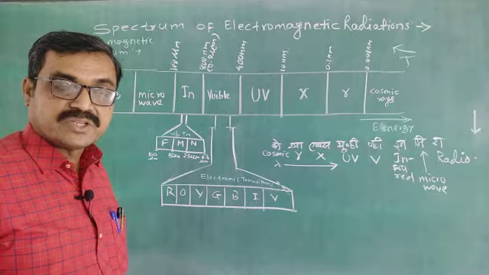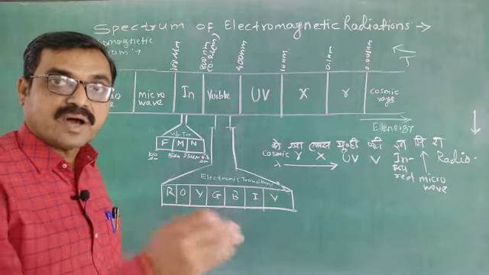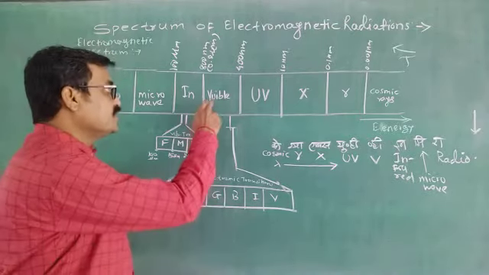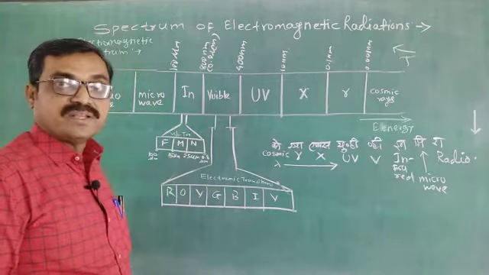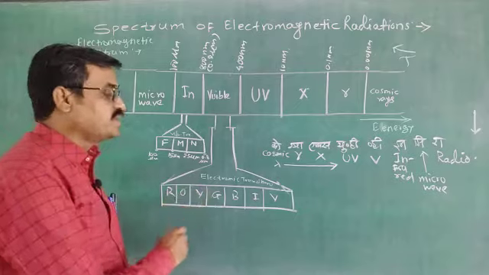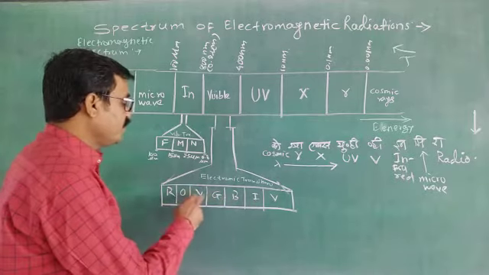Okay, only there is a transition from lower energy level to higher energy level.